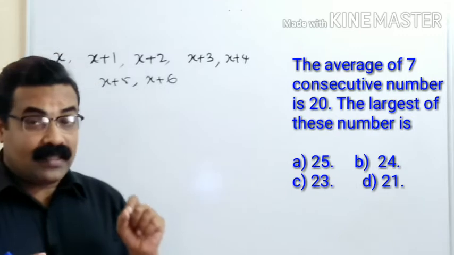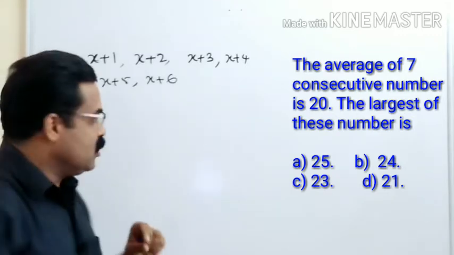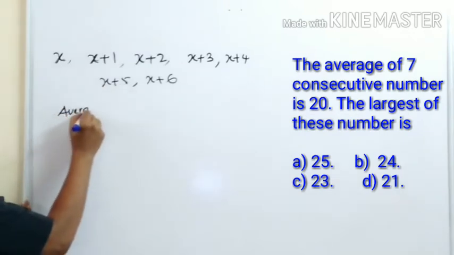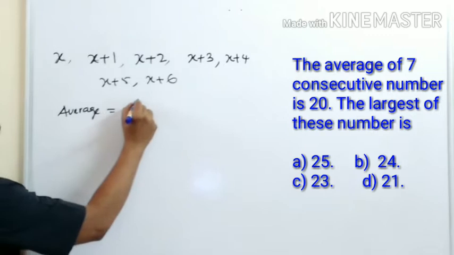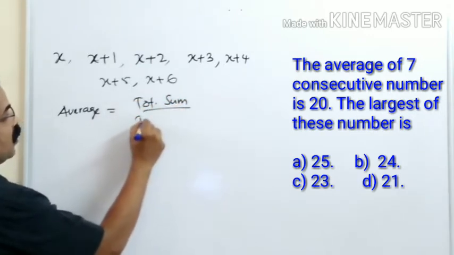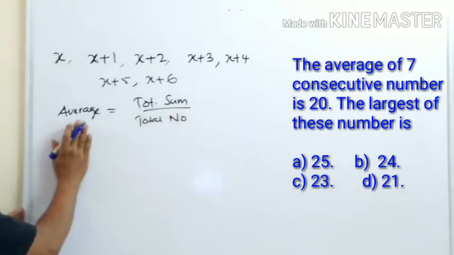And the average of these numbers is 20, as given. So what is the average? We know that average is equal to total sum divided by total number. This is the formula we already know.